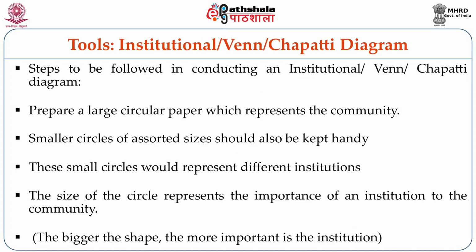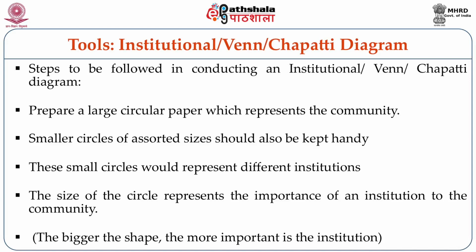And then there is a realization that the urban area has so many resources, none of which are actually accessed by the migrant community. Still they are seen as encroachers, seen as usurping all the resources of the urban area. So this kind of chapati diagram is one type. Another can be a Venn diagram, where you are looking at the connection between various resources or various kinds of people.